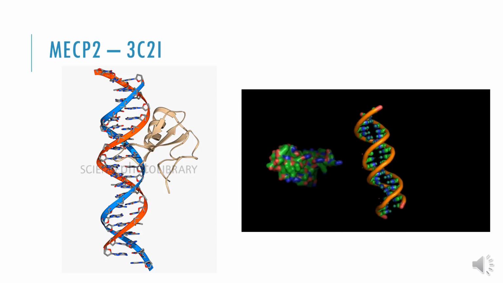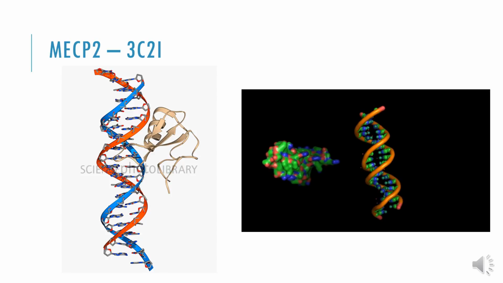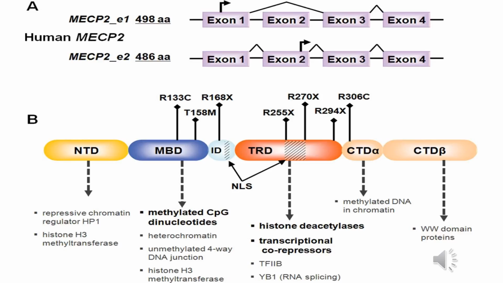MECP2 also condenses the chromatin structure and forms a complex histone, also known as HDAC. The structure itself consists of methyl-cytosine binding domain, MBD, composed of 85 amino acids, and transcriptional repression domain, TRD, composed of 104 amino acids.